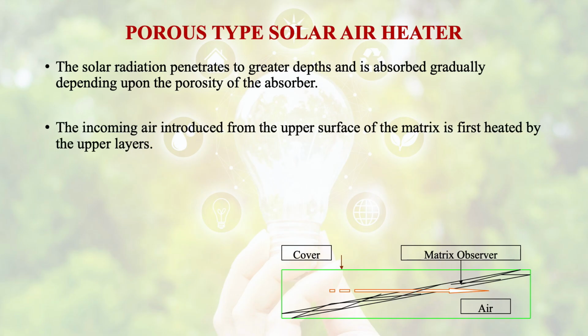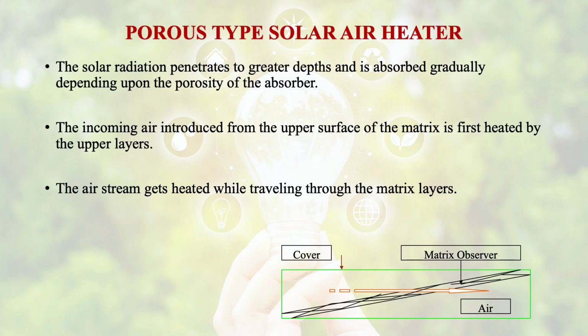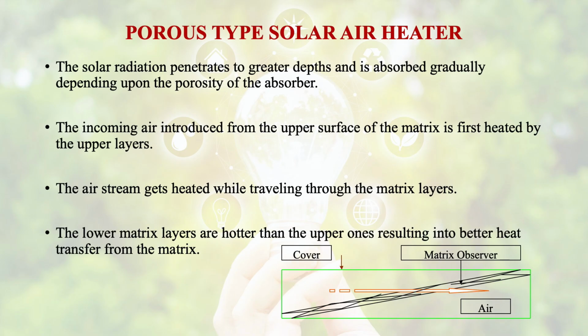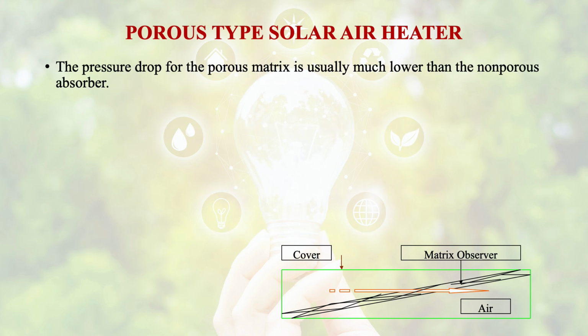The incoming air introduced from the upper surface of the matrix is first heated by the upper layers. The air stream gets heated while traveling through the matrix layer, and the lower matrix layers are hotter than the upper ones, resulting in better heat transfer from the matrix. The pressure drop for the porous matrix is usually much lower than for the non-porous absorber.